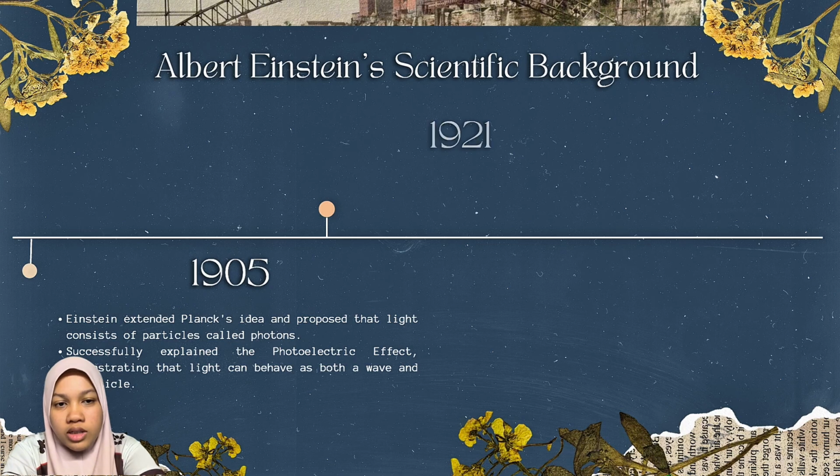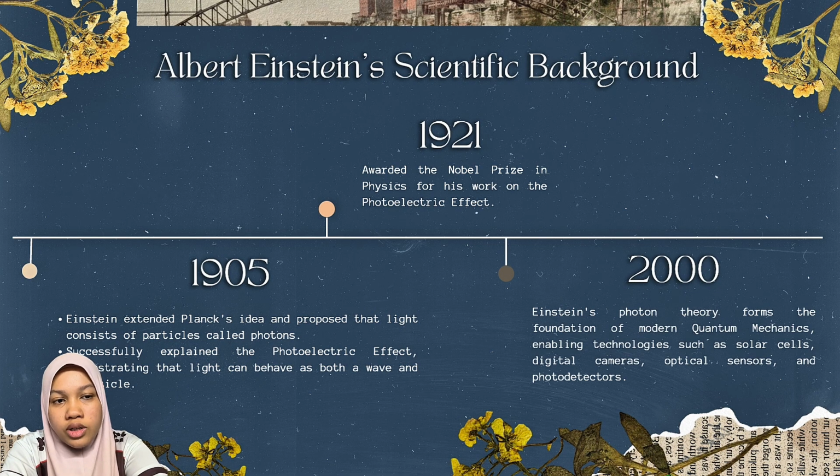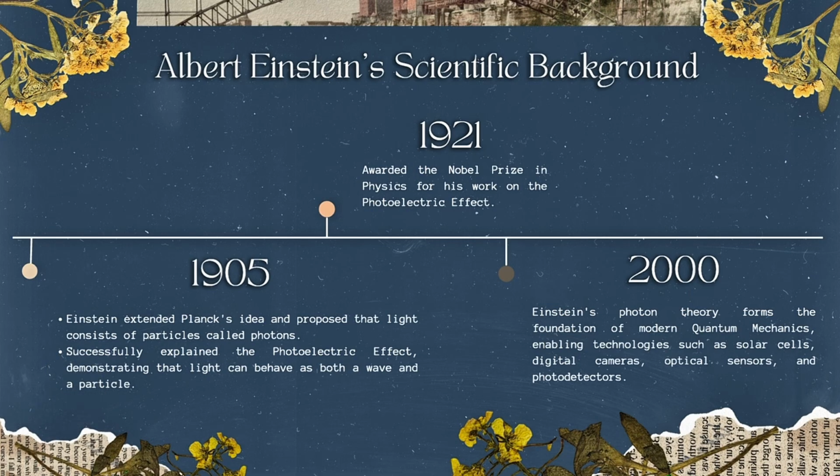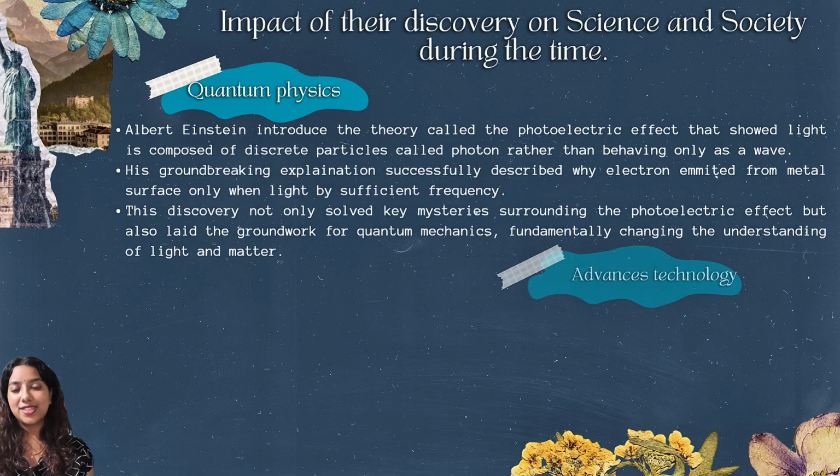Einstein's photon theory formed the foundation of modern quantum mechanics, enabling technologies such as solar cells, digital cameras, optical sensors, and photodetectors. Look at the impacts of these discoveries on science and society.